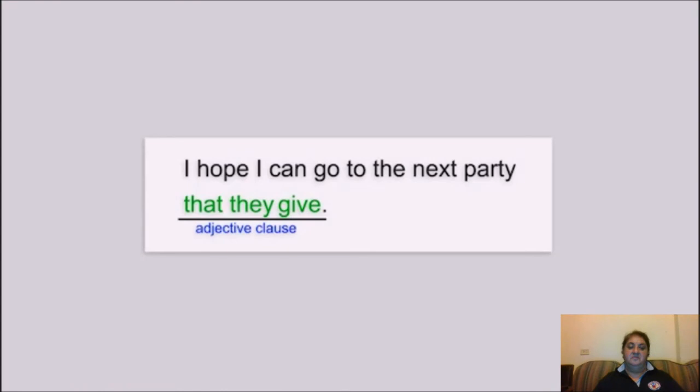In the sentence, I hope I can go to the next party that they give, the clause that they give is an adjective clause also. It modifies or describes the word party. The relative pronoun that is the object of the verb give. Notice that we can use only that since party is a thing and not a person.